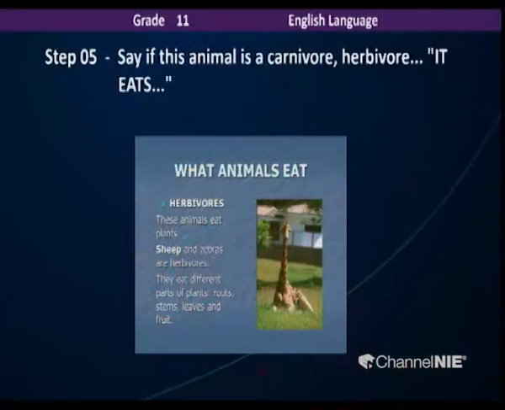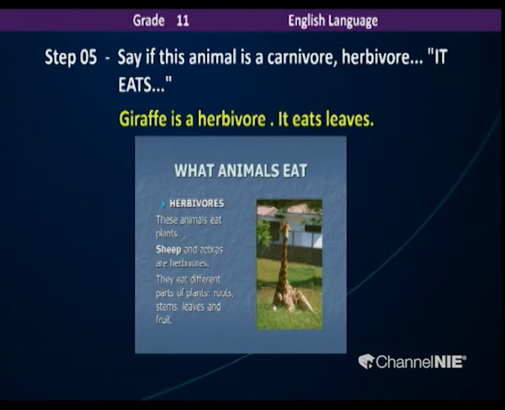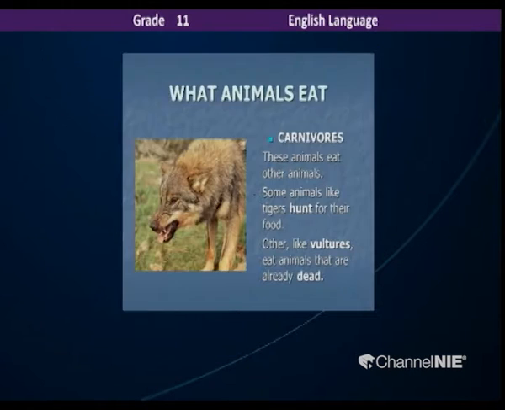So the first type of animals would be the animals who eat plants. And we call them herbivores. These animals eat plants, and sheep and zebras are herbivores. They eat different parts of plants: roots, stems, leaves and fruit. And next we have the sentence. A giraffe is a herbivore because it eats leaves, right? Yes, that's how you write the sentence.